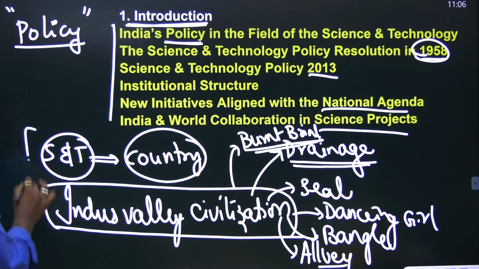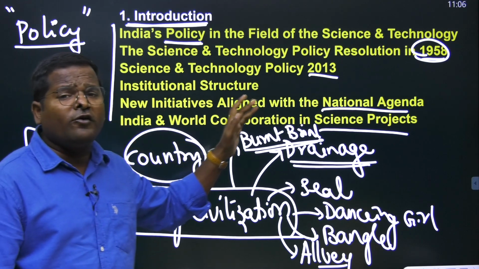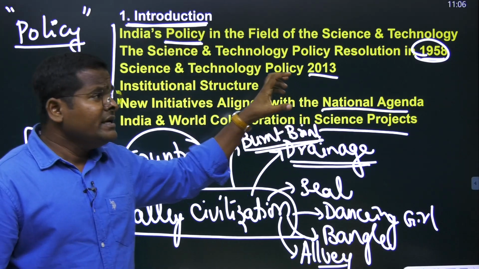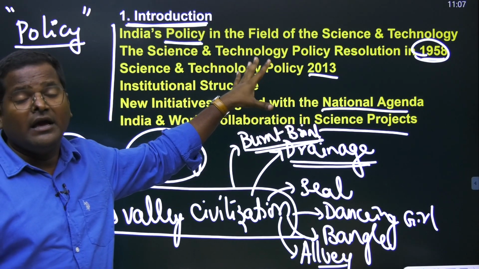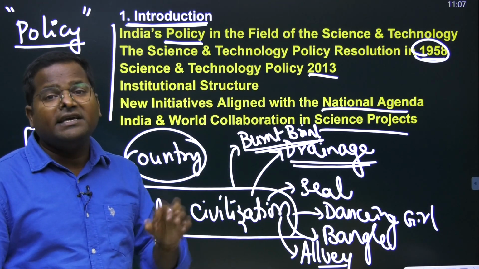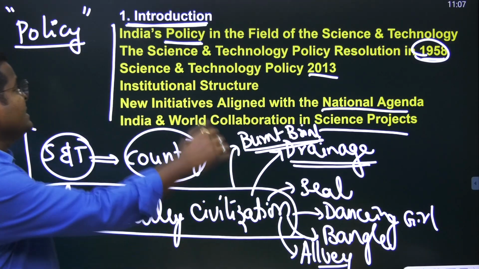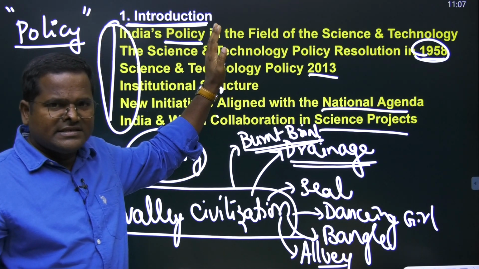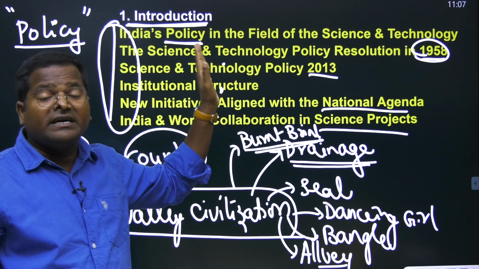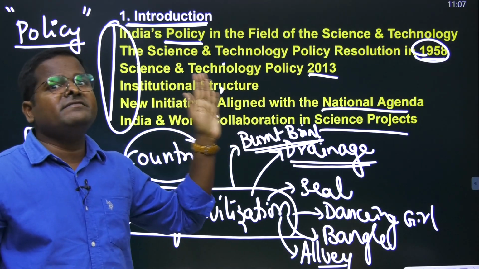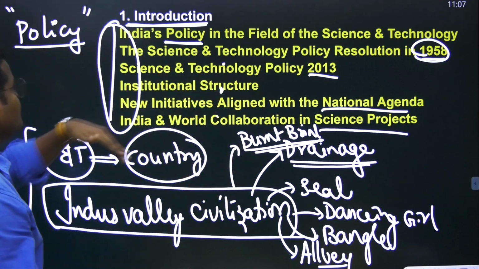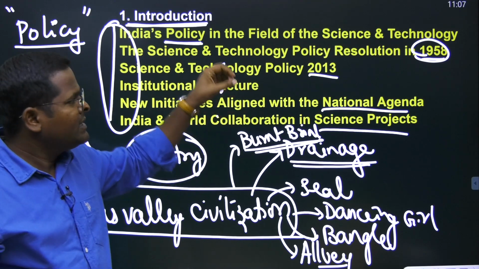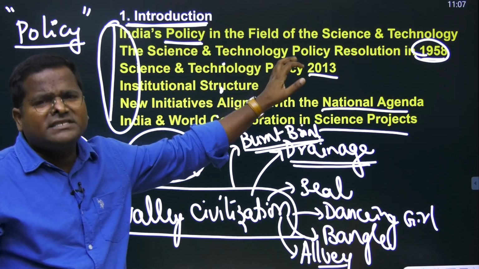Because of this reason, we need to follow the policies of science and technology, and the vision. If you study this chapter properly, all other chapters will become very easy. The majority of aspirants leave this chapter. If you thoroughly read and understand this chapter, economy will become very easy, budget will become very easy. In subsequent classes, if possible, I will be giving the core elements of these policies.